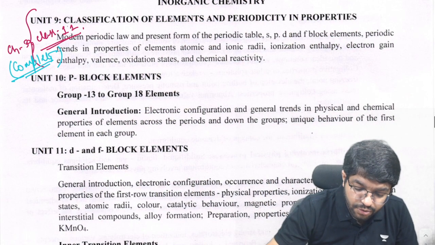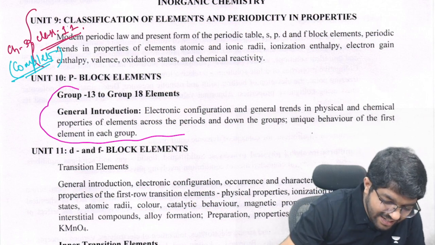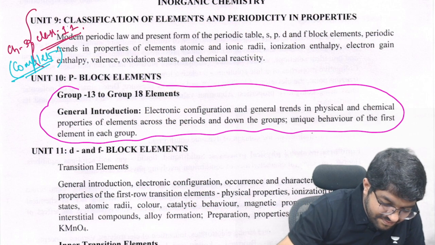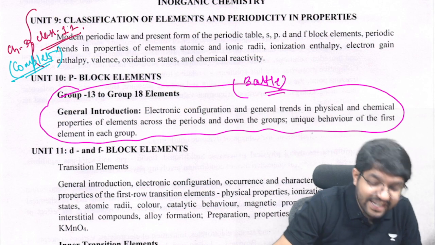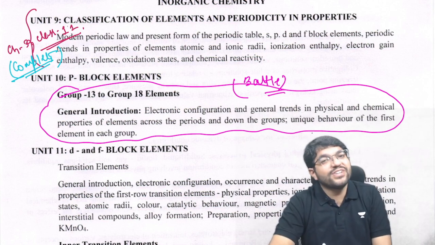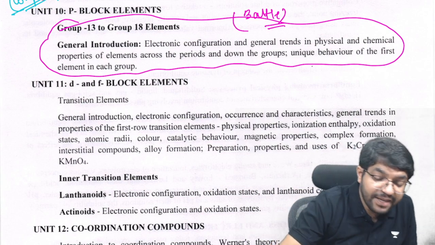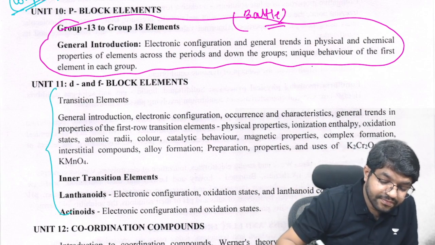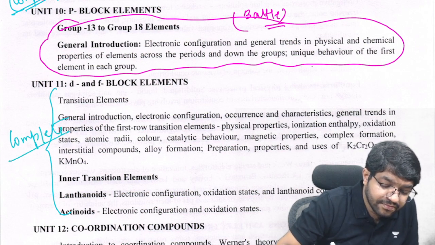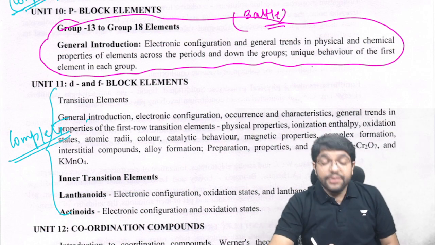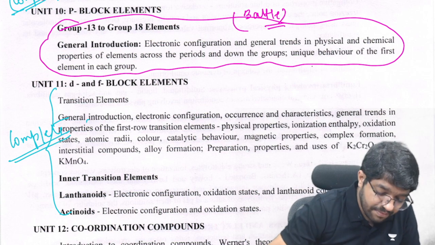P block 13 to 18. Now the main battle is roaming around here. This is the battlefield for now. On inorganic chemistry, what do these 3 lines say? D and F block, yes, it's coming in complete. D and F block is complete, and this is a class 12th chapter.